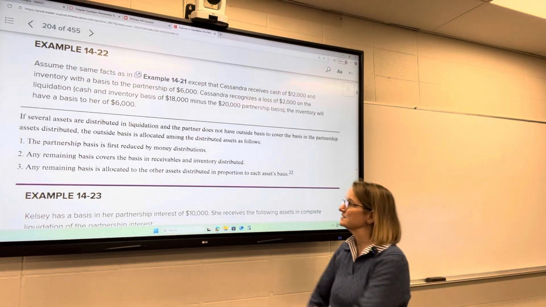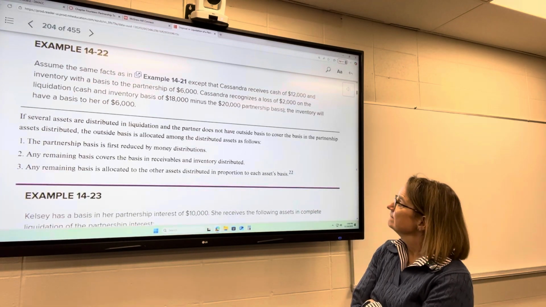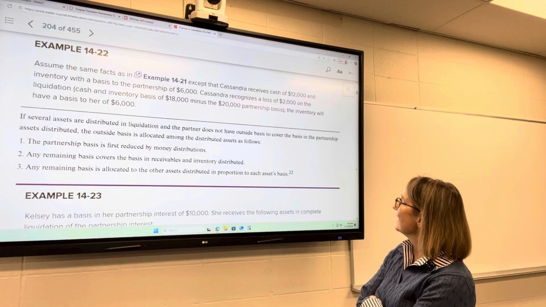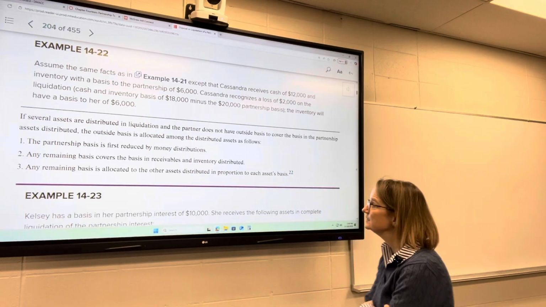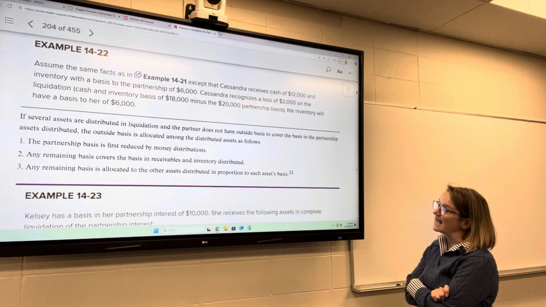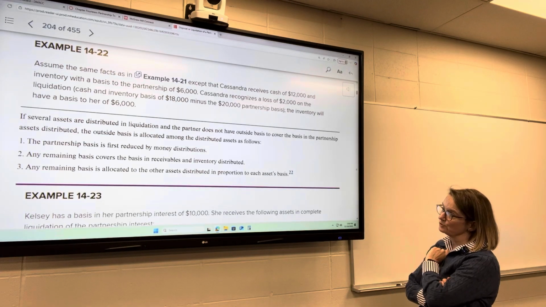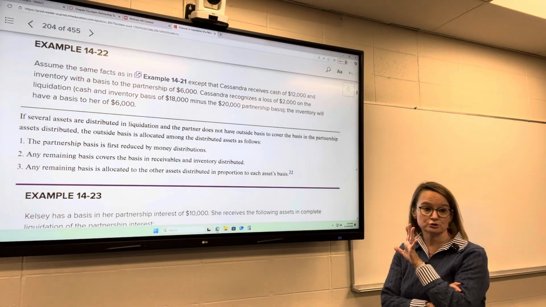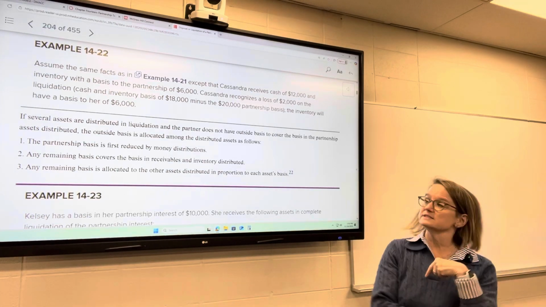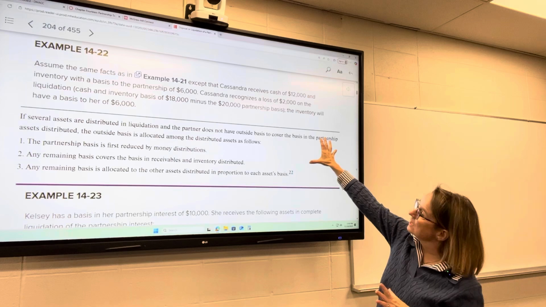If several assets are distributed, and the partner does not have enough outside basis to cover the basis in the partnership assets distributed, then the outside basis is allocated in this order. So first, the partnership basis is reduced by cash. So in this example up here, she had $20,000 basis.